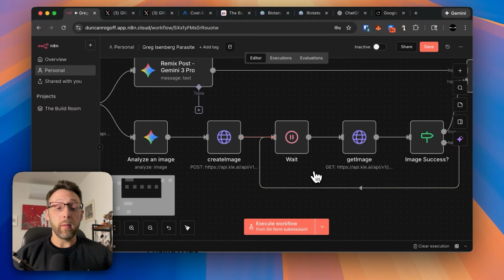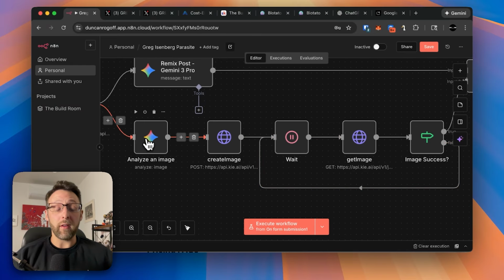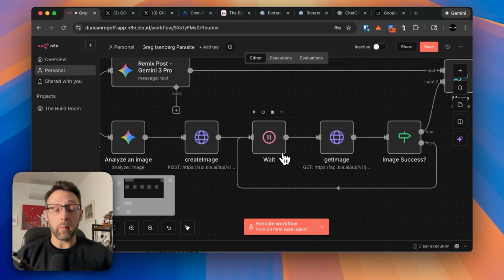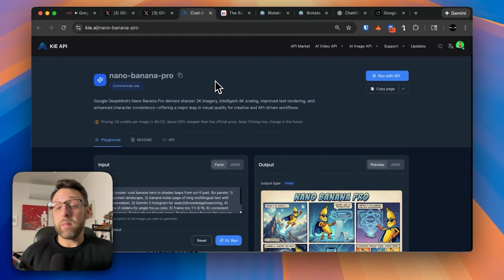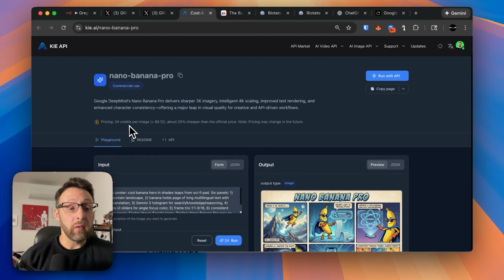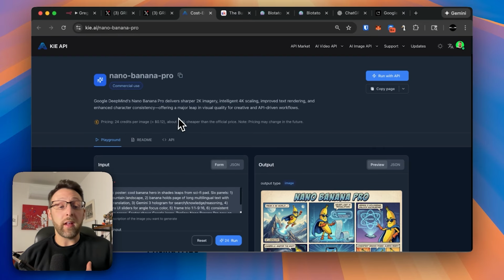And now all we need to do is generate a brand new image based off of the existing image and the image prompt. To do this, we're using a service called Kai AI. Kai is a great place to go for all the latest AI image and AI video generator models. You can see right now the price of Nano Banana Pro is a little bit expensive. It's about 12 cents per image, but the quality is insane.